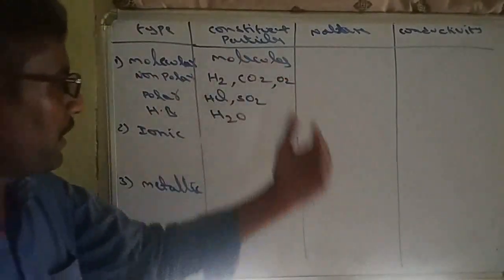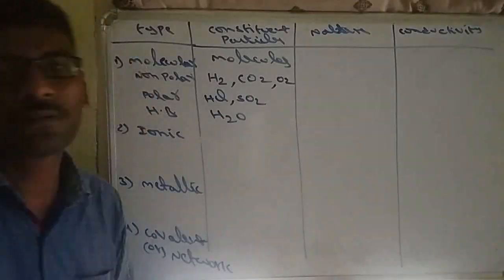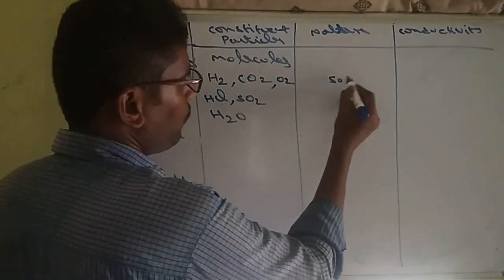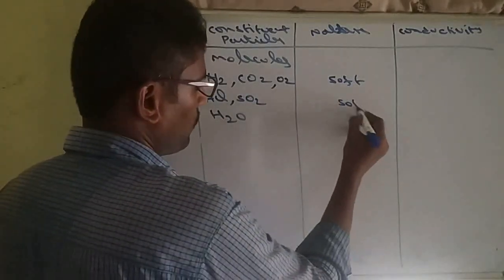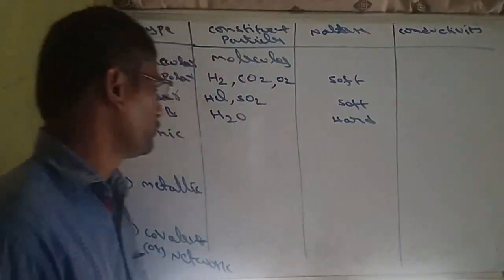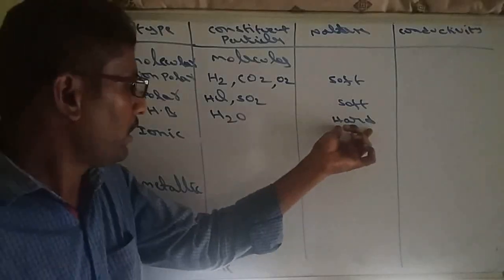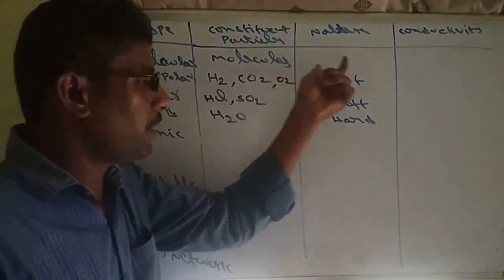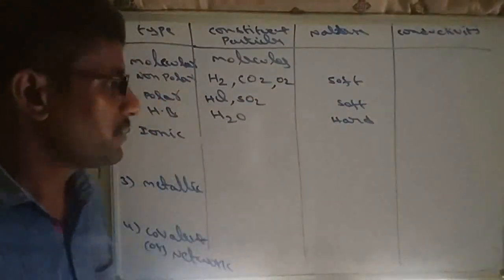Now when you are observing the nature, all molecular solids are soft in nature, whereas hydrogen bonded ice must be hard. Remember, hydrogen bonded ice will be hard, and the remaining polar or non-polar molecular solids will be soft in nature.